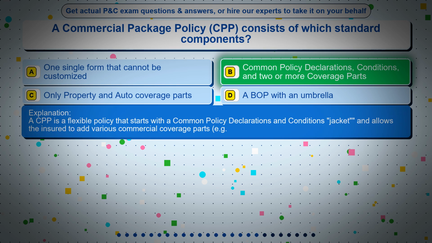A CPP is a flexible policy that starts with a common policy declarations and conditions jacket and allows the insured to add various commercial coverage parts.